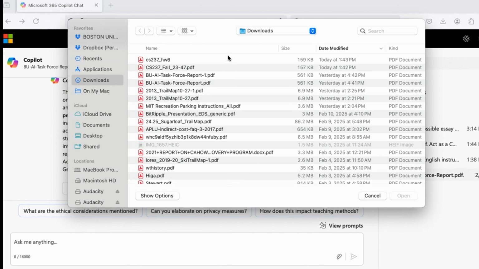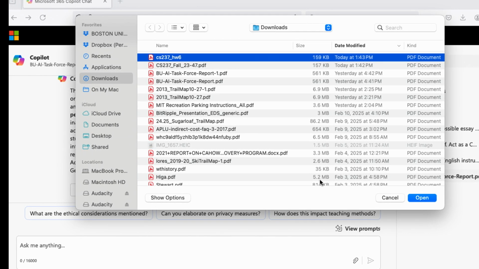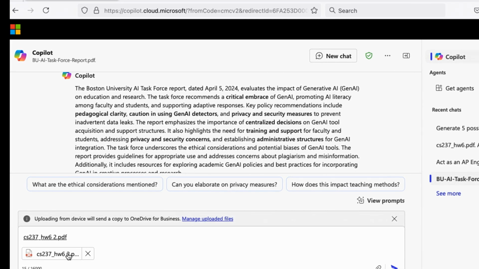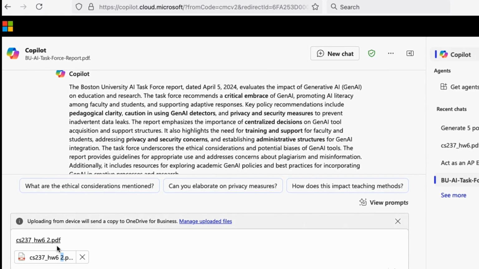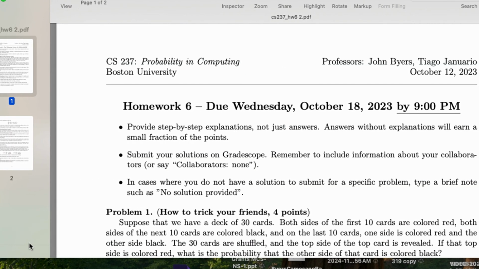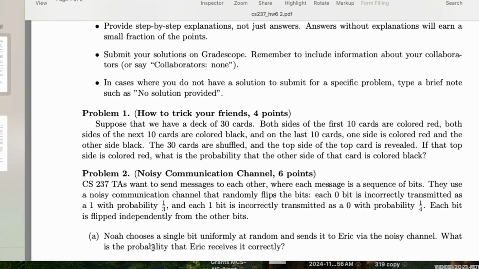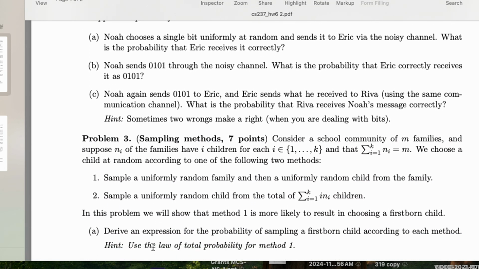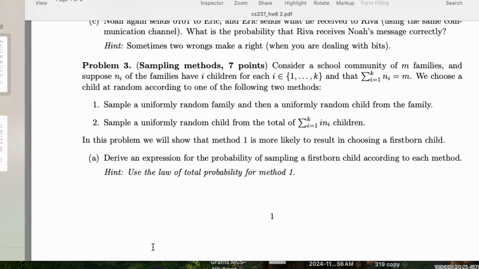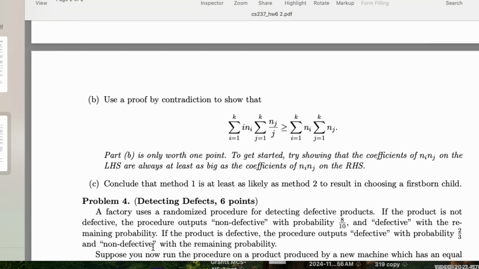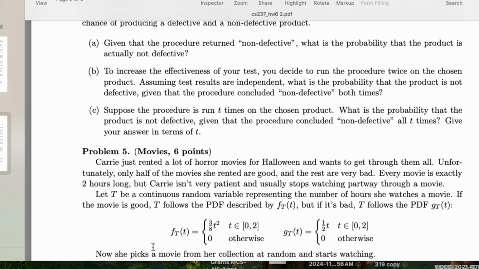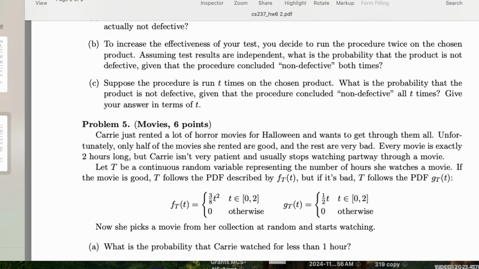So for this one, I'm going to upload a problem set that I offered last year in CS 237, a probability and statistics course. Let's just take a look at that problem set for a second to see what's in there. Okay, so this is a homework assignment. It's a bunch of word problems that broadly relate to probability and statistics, thinking about topics like sampling, noisy channels, sending bits over the wire, something about proofs by contradiction, detecting defects in products. So a bunch of probability and statistics problems.